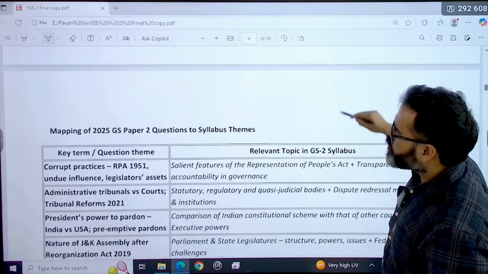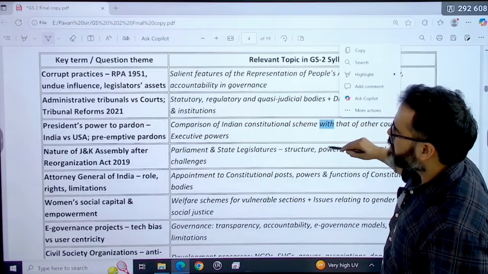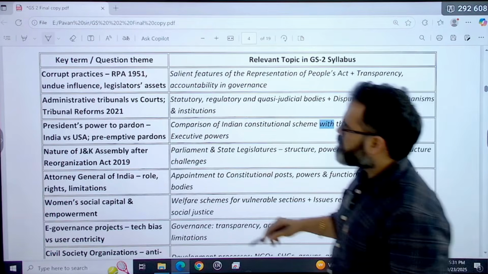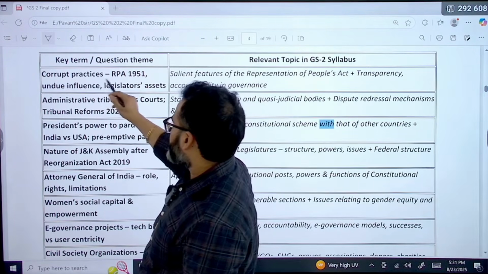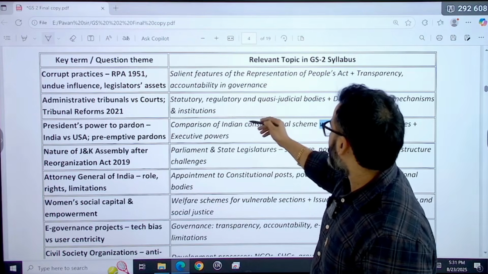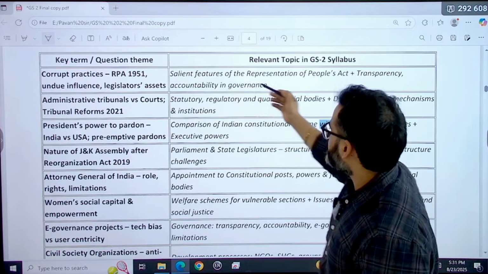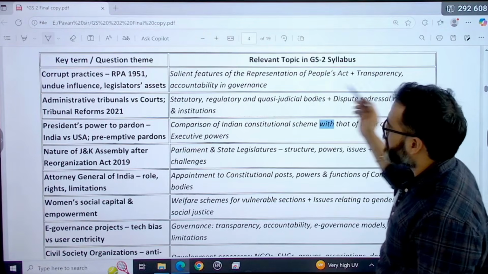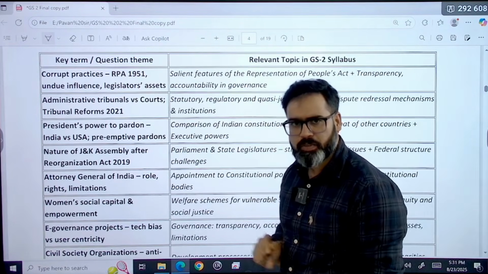If we map the 2025 GS paper, the first question was regarding corrupt practices, the Representation of the People Act, and undue influence. This was directly from the topic: salient features of the Representation of the People Act, and transparency and accountability in governance, GS Paper 2.